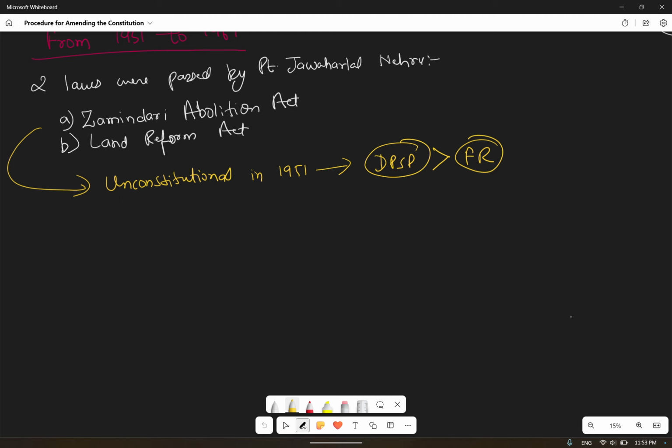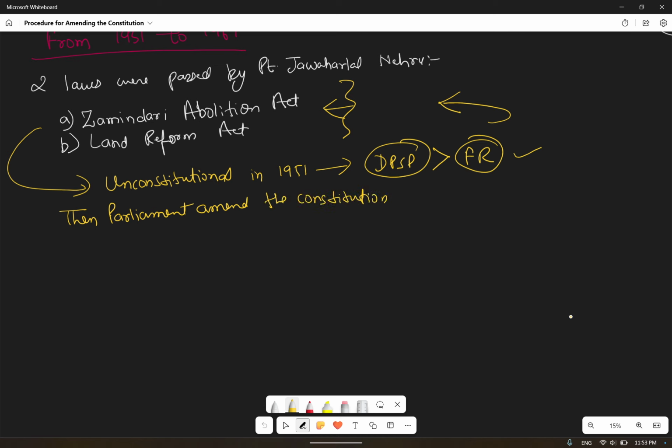Then Parliament, after that, when it was declared unconstitutional, this act, Pandit Jawaharlal Nehru wanted to implement this act at any cost. So what happened then? Parliament amended the constitution.